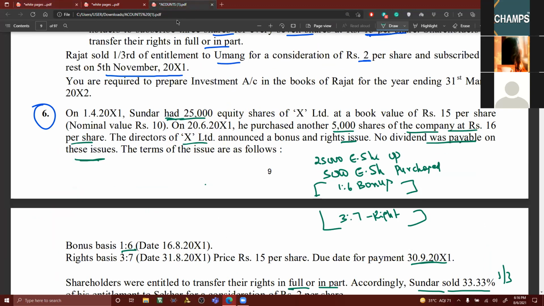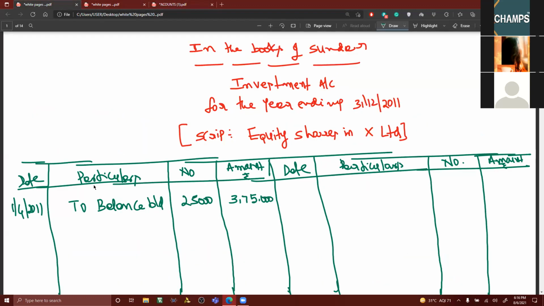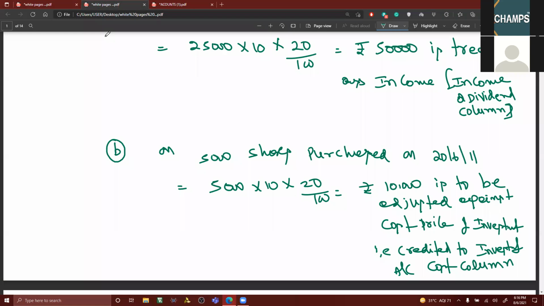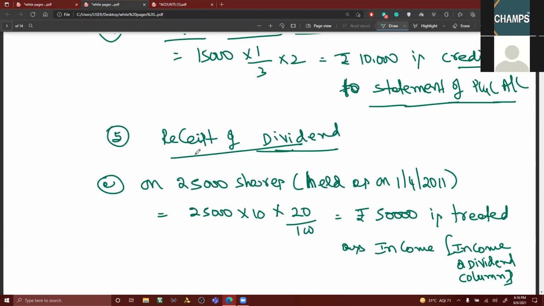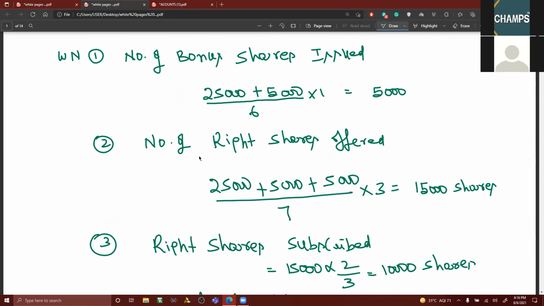Purchase 5,000 shares into 16. Date. To bank, 5,000 shares purchased into 16, it is coming to 80,000. And we have seen bonus shares. Working notes number 1, bonus shares, 5,000 bonus shares.